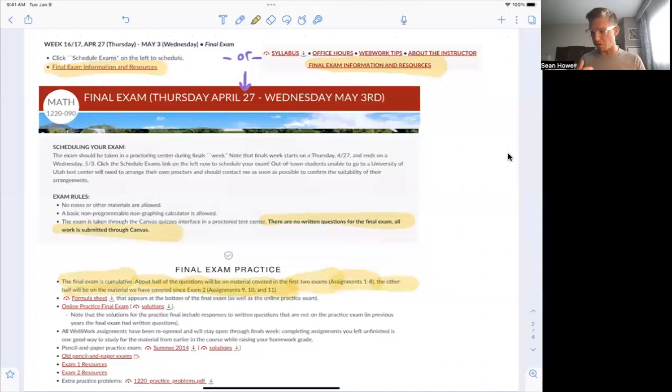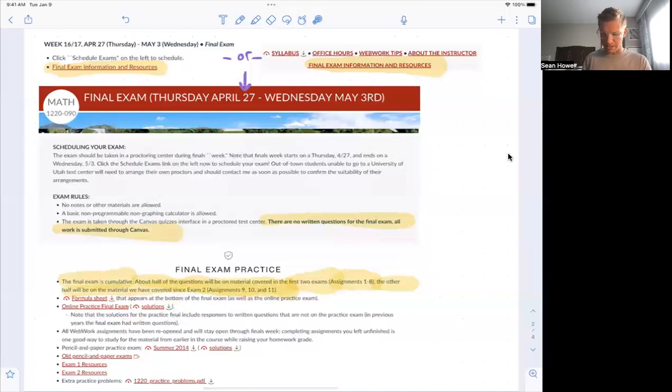So it's cumulative, but it's not evenly distributed over the semester. Half of the exam is on the new stuff, from assignments 9, 10, and 11, and the other half is on the stuff we had already done up to exam 2, assignments 1 through 8. Just like for the earlier exams, you can find the formula sheet here, which appears at the bottom of the final exam as well as on the online practice exam. If you want to see what that looks like ahead of time, there's an online practice final exam on Canvas, and solutions for it.